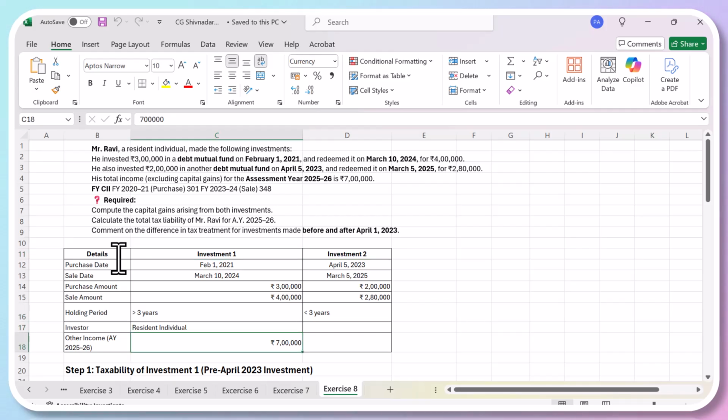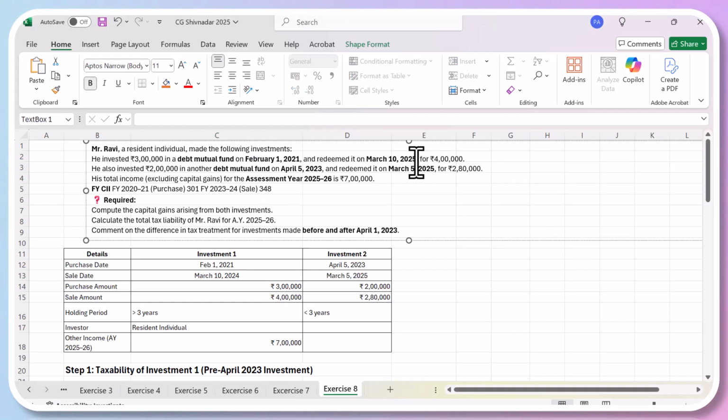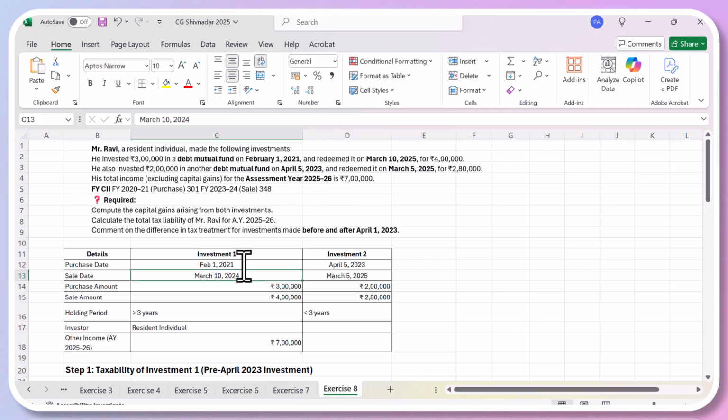Hold on, I have to make a change here. This has to be 25, so you can also make the change. Only then will it be taxed under this year. It is a small change which I am making, because both have been sold in 2025. It's not a 1 year gap, otherwise they will be taxed in different years. Okay, so the sale date is.